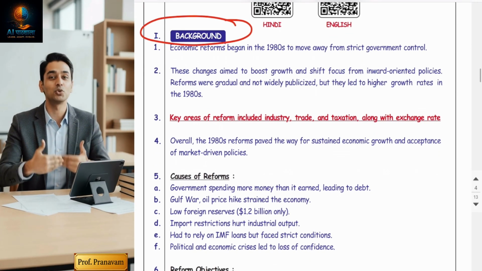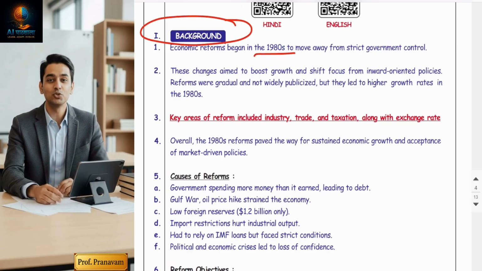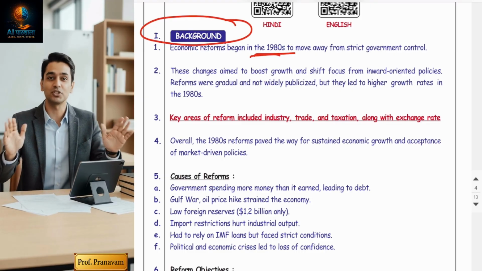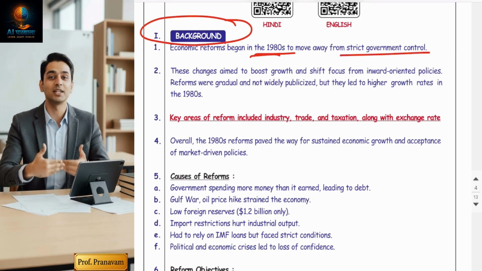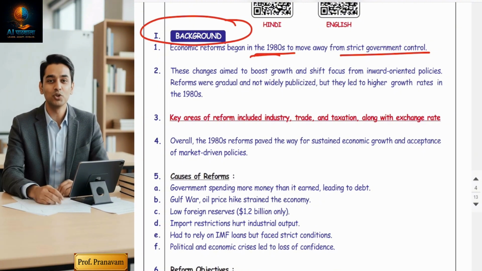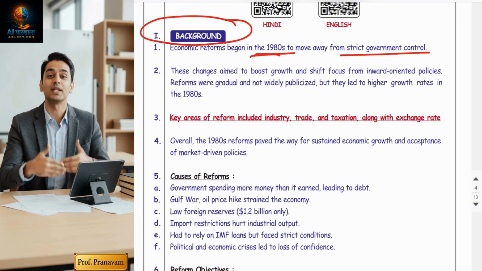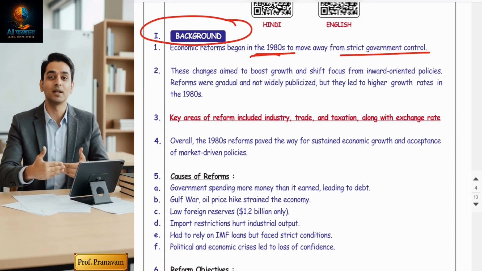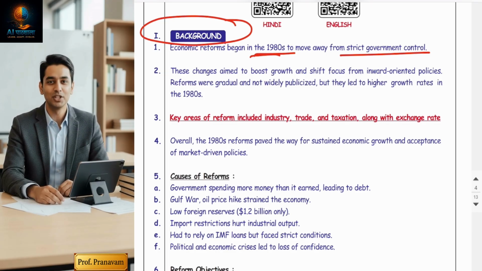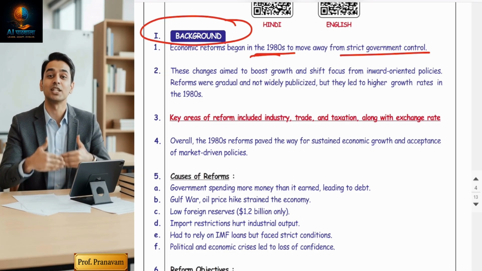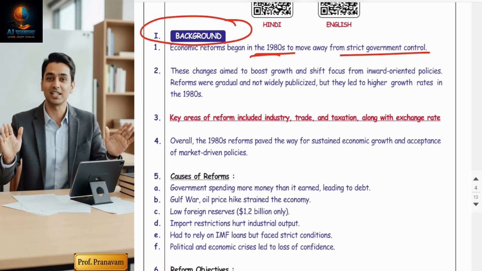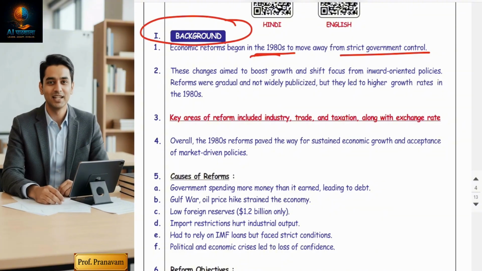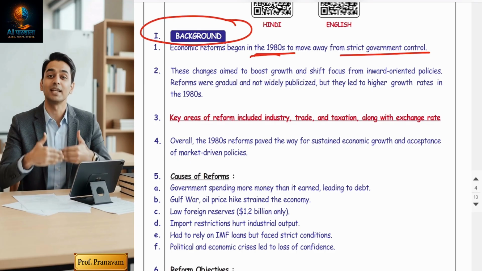Friends, economic reforms in India began in the 1980s. The intention was very clear: move away from strict government control and improve economic growth. As you know, before 1991, in the 1980s, the government used to run the whole country in a controlled manner. The government used to think that if we control everything, everything will be sorted and the country will grow. But the government's thinking process was wrong. They realized that in the 1980s. And now they are moving from strict government control to economic growth.